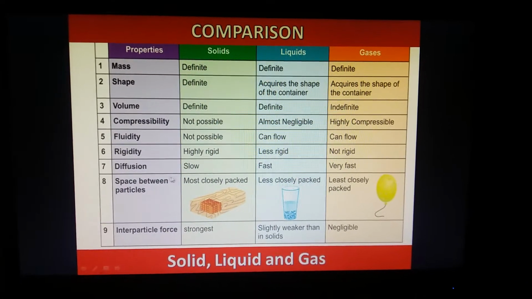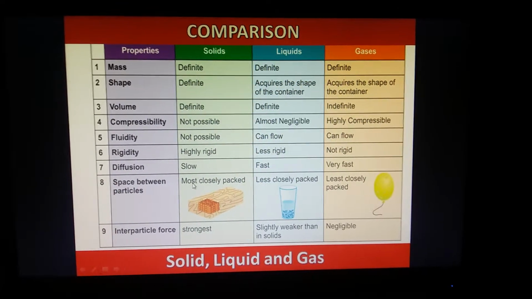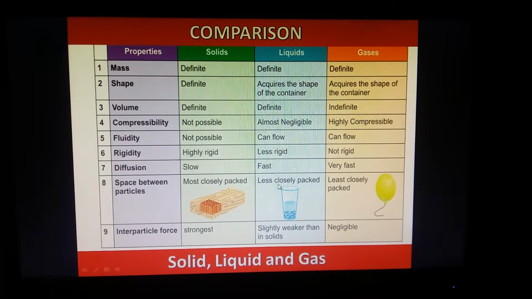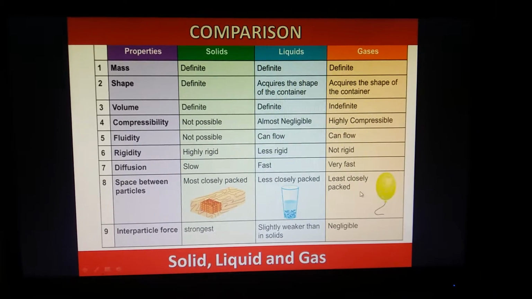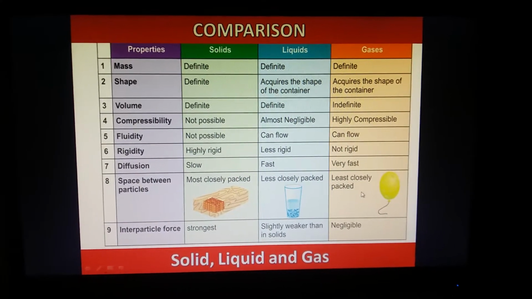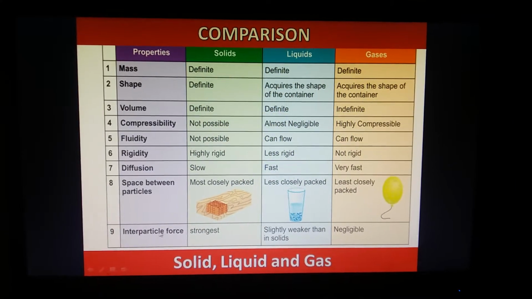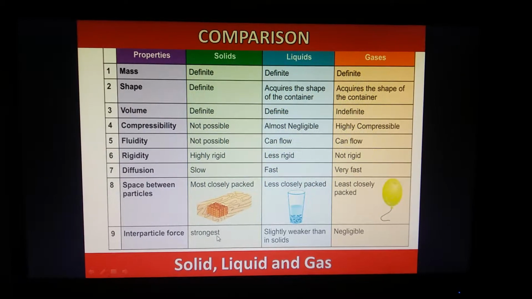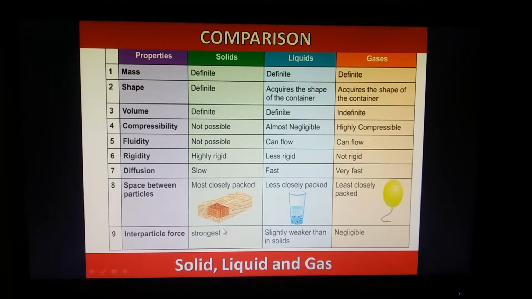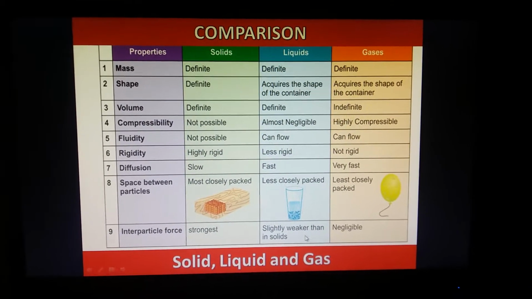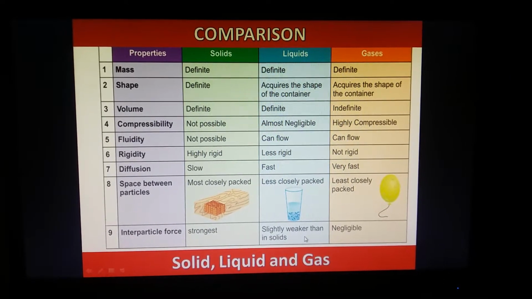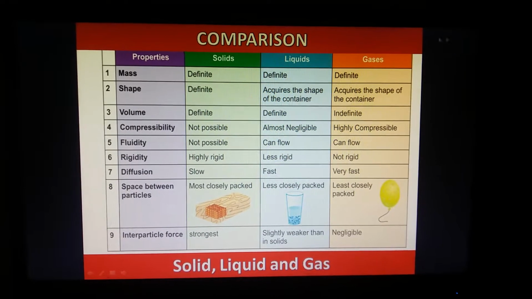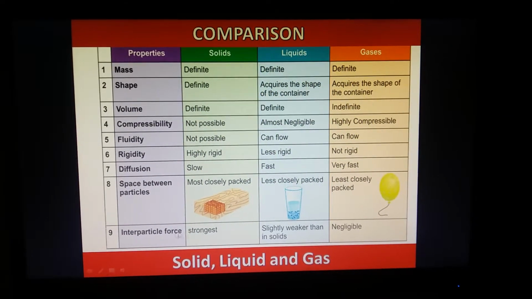The particle arrangement in solids. The particles are closely packed in solids. In liquids, the particles are less closely packed, and in gases, they are least closely packed. Therefore, the intermolecular force between the particles is strongest in solids since they are close to each other. In liquids, the interparticle force is weaker as compared to solids, and in gases, the intermolecular force is negligible.